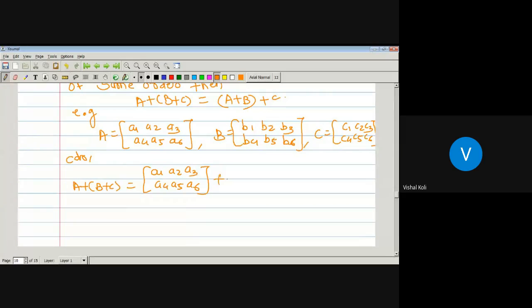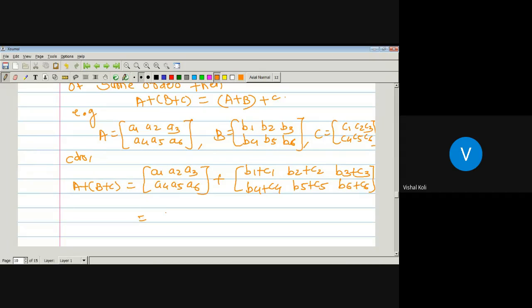Now in the second one, we have to take the addition of B plus C. And how to define the addition of matrices, we know already. So B1 plus C1, B2 plus C2, B3 plus C3, B4 plus C4, B5 plus C5, B6 plus C6.